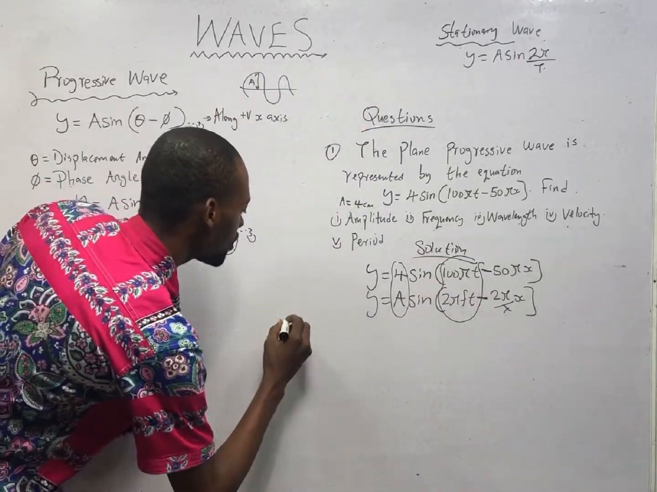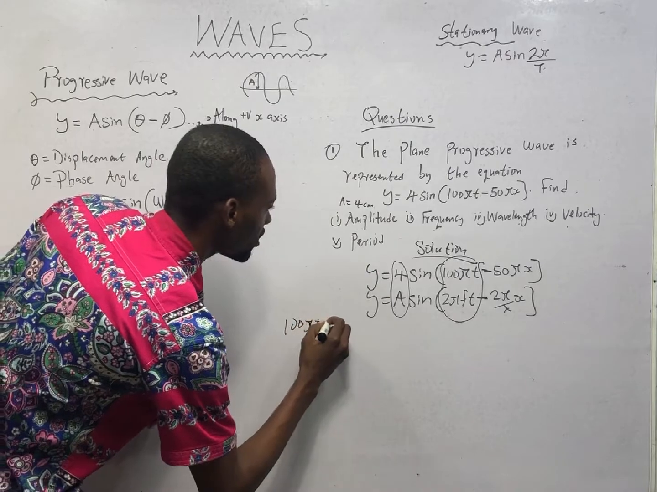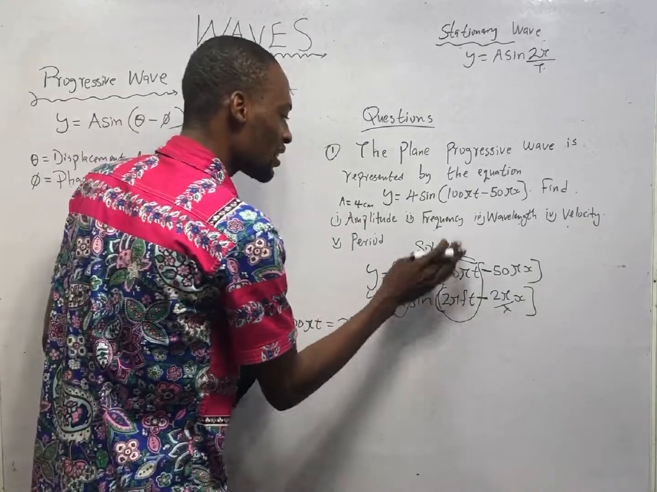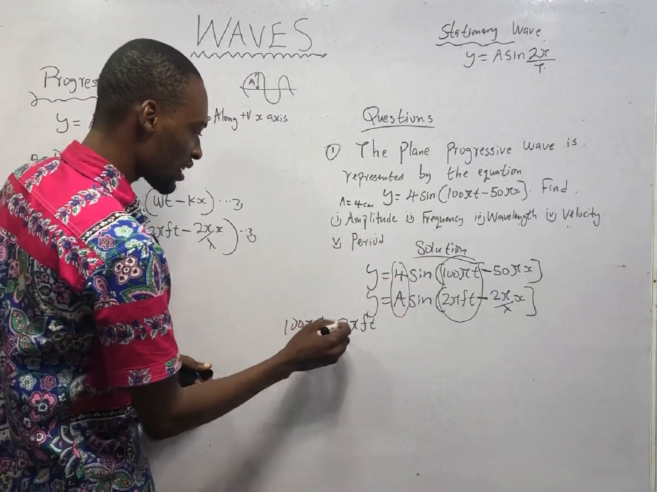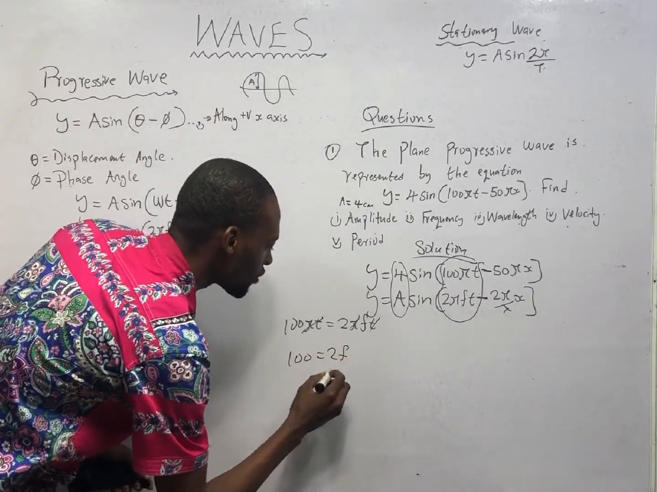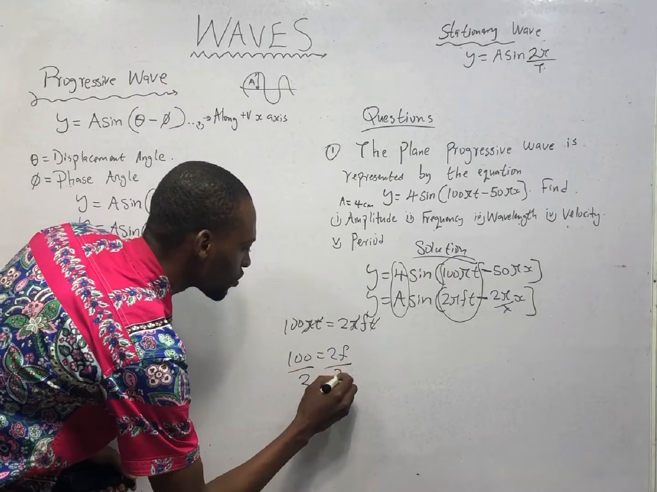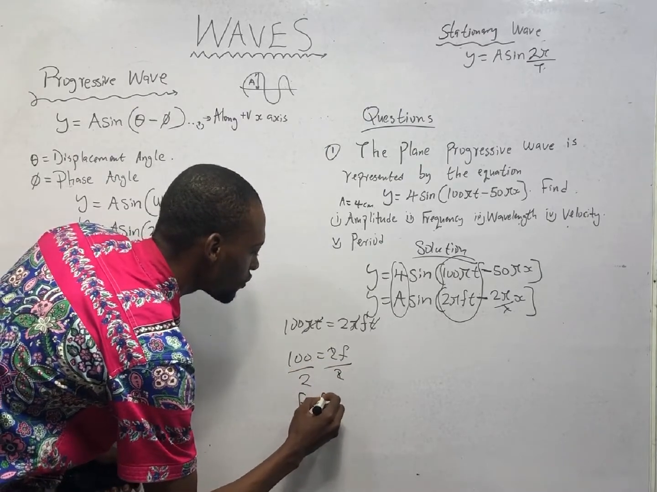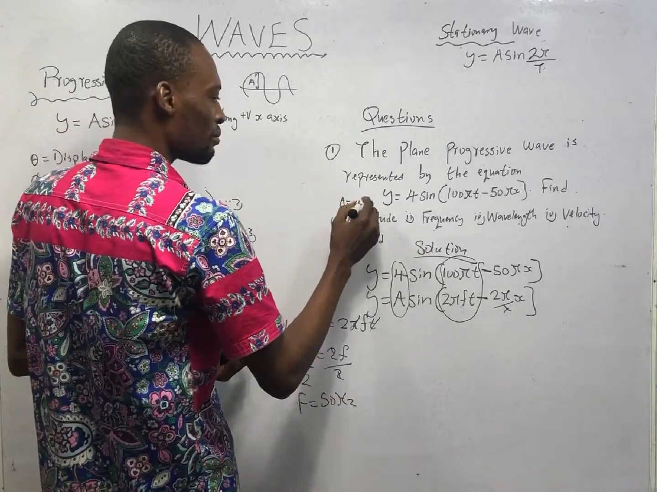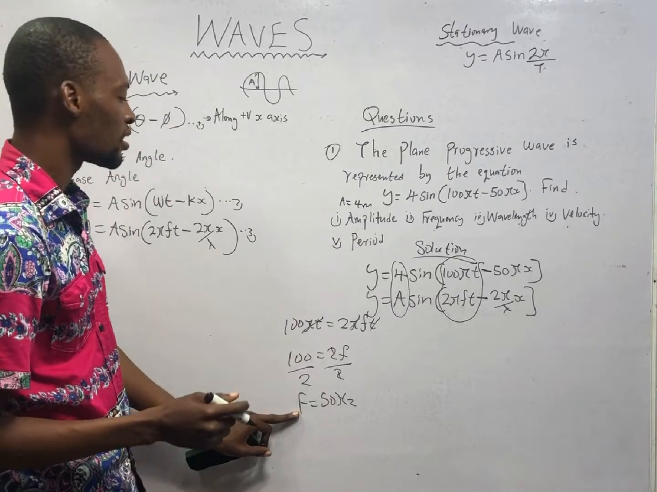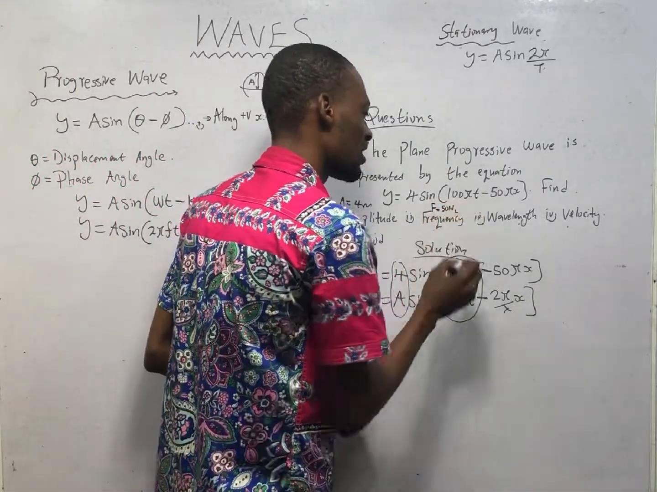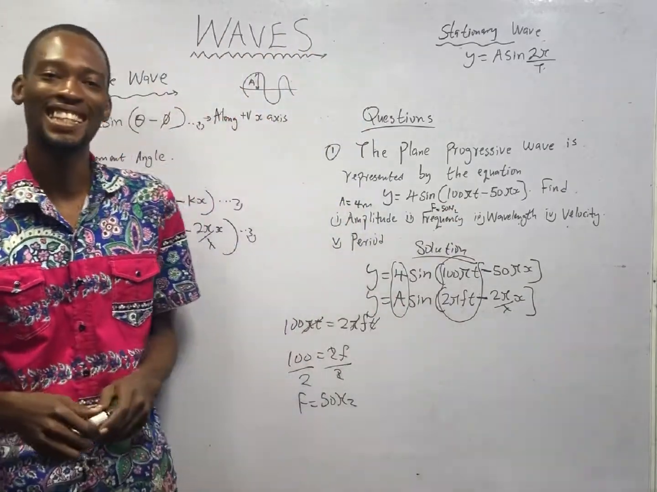Comparing them, it means 100 pi t is equal to 2 pi ft. So this and this are the same. Pi t cancels pi and t. So 100 is equal to 2f. Dividing both sides by 2, f is equal to 50 hertz. So the frequency is 50 hertz. So f is equal to 50 hertz. Makes sense to you, right?